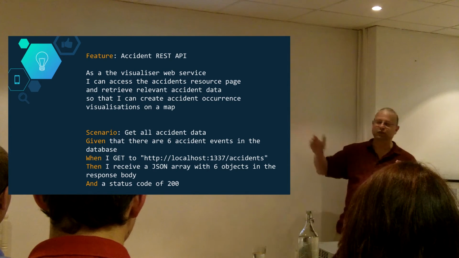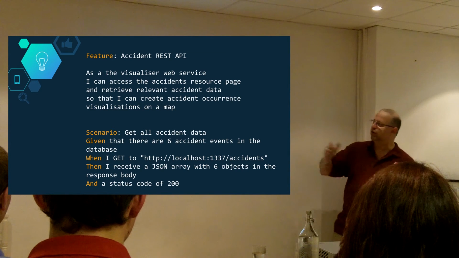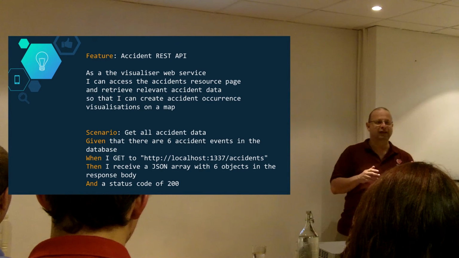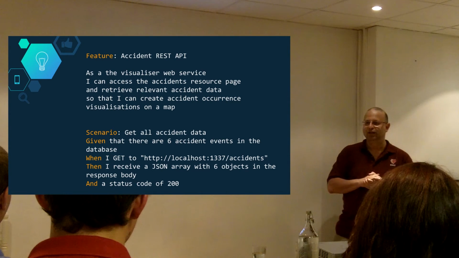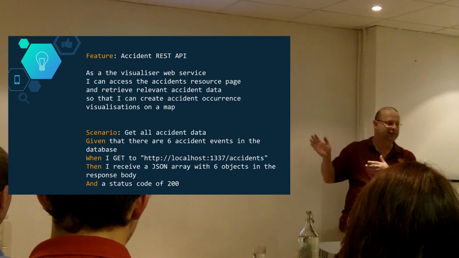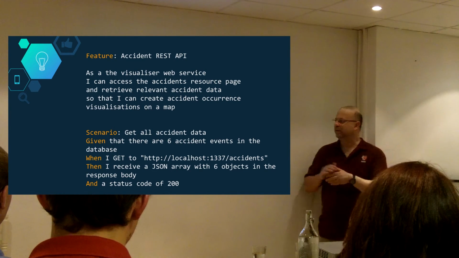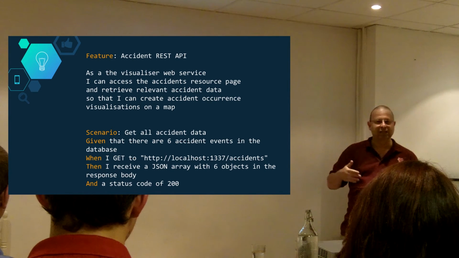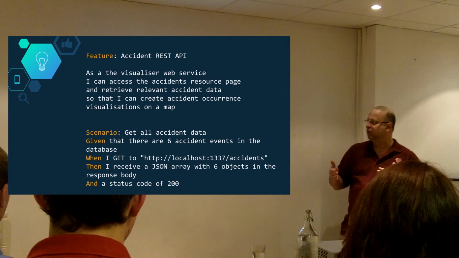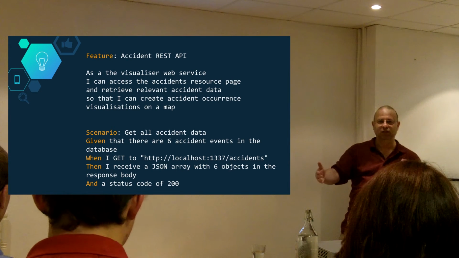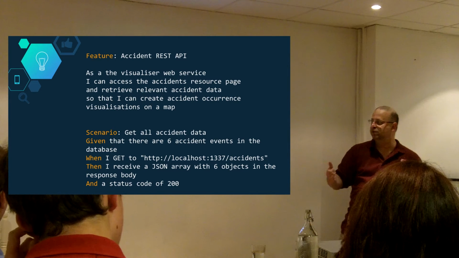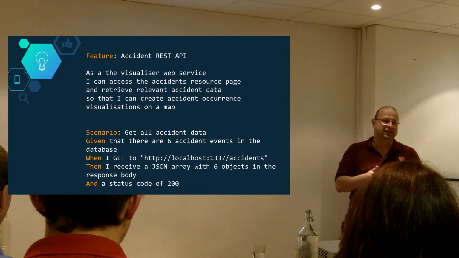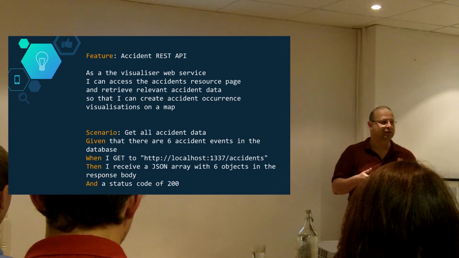So we have the basic story, which is the description of our feature. And then we have a scenario. And the scenario is the basic scenario here. I would call it the happy day scenario. That's what I normally call it. I won't call it that here, because obviously it's accident data, so it's not really appropriate. But it's a basic scenario. And what we do, we just basically describe the basic behavior of our feature, which is given that there is certain accident data in our database, then when I go to our URL path, then I can get the data successfully. It's as simple as that.